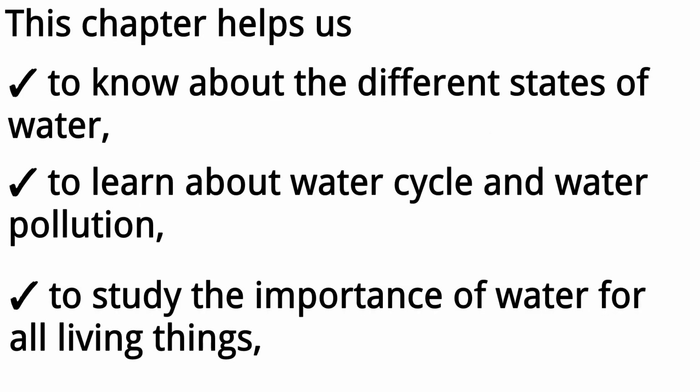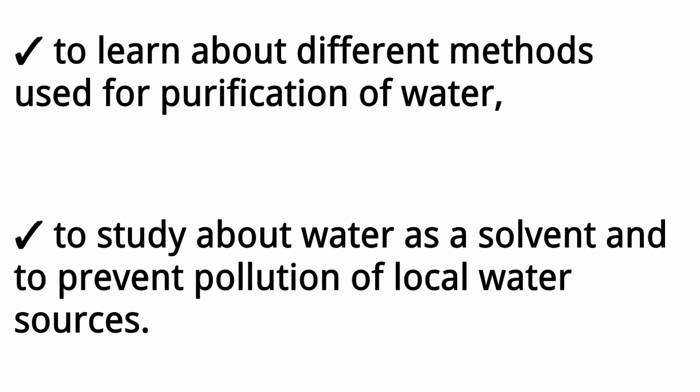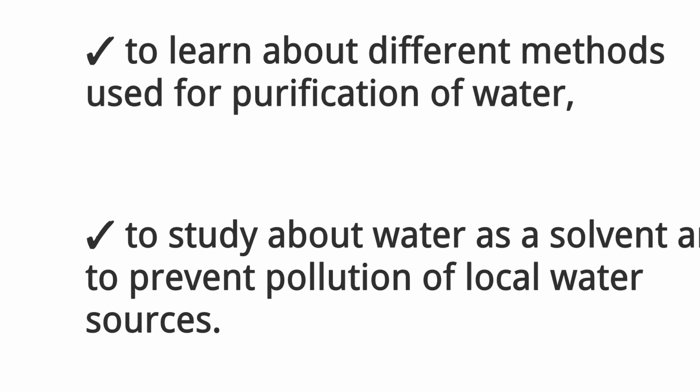This chapter helps us: 1. To know about the different states of water. 2. To learn about water cycle and water pollution. 3. To study the importance of water for all living things. 4. To learn about different methods used for purification of water. 5. To study about water as a solvent, and to prevent pollution of local water sources.